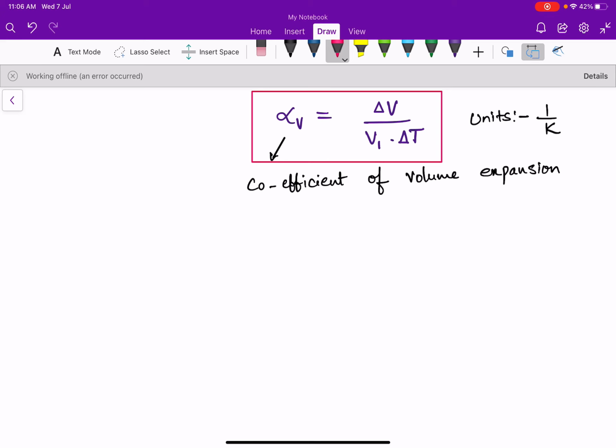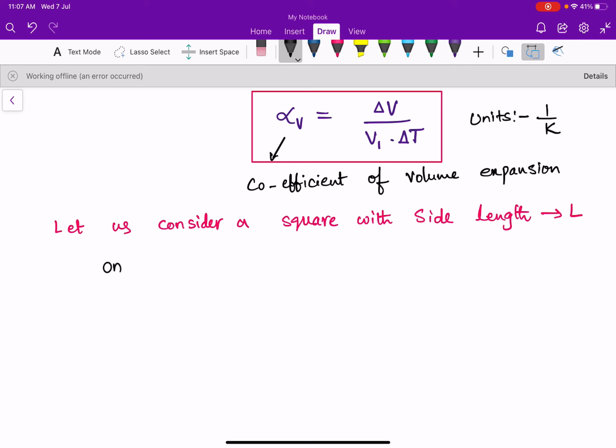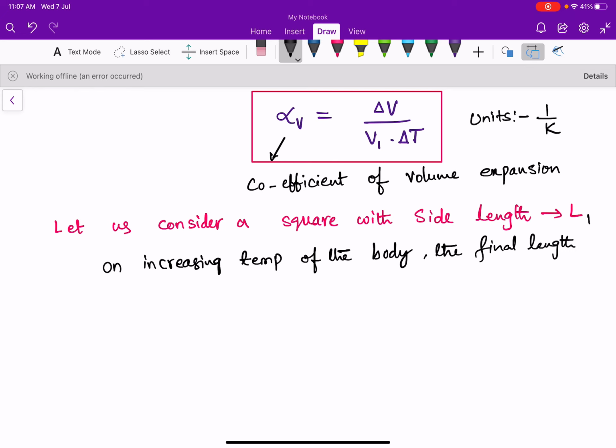So here let us consider a square with side length L. Now on increasing the temperature of the body, the final length L2 is different.